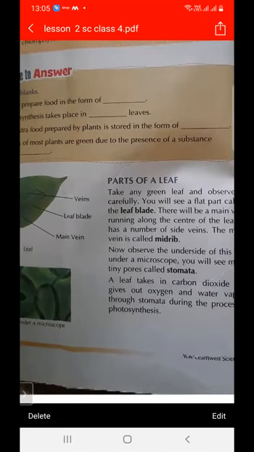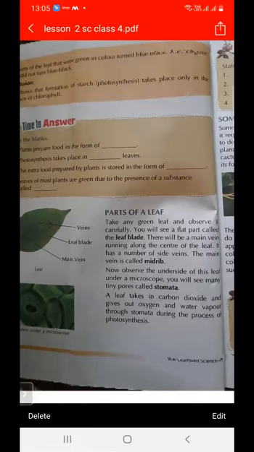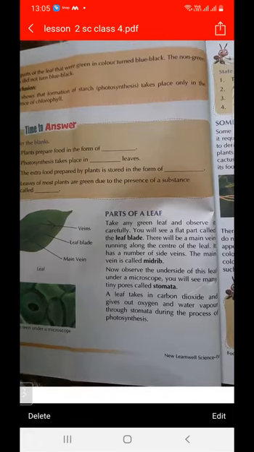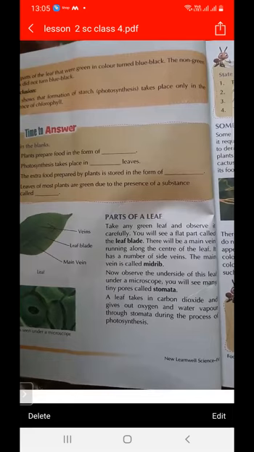First is the leaf blade, the flat part of the leaf. The central line is called the midrib. And when we see the leaf under a microscope, we see tiny pores, and these tiny pores are called stomata.